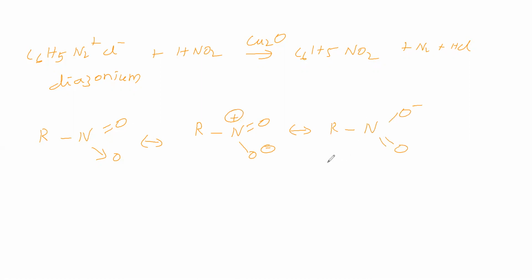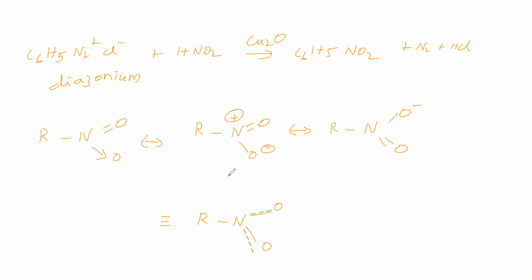Now we will go for the resonance hybrid. Here sigma bond, here also sigma bond. So we will write the sigma bonds. Then regarding pi bonds, on the left there is a pi bond up, and a pi bond down. So let us distribute this pi bond equally into two places. Why?